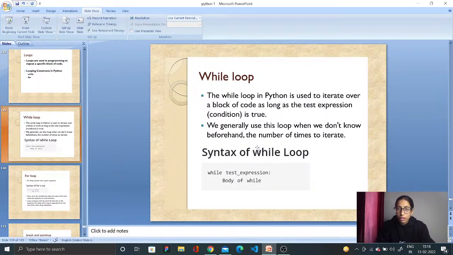In a while loop, the basic criterion is just to iterate over a block of code as long as the test expression is true. We generally use it when we don't know beforehand the number of times it will iterate. The syntax for using a while loop is: while test expression, body of while. Same we did with the if also: if test expression, body of if. That is how it has to be performed.